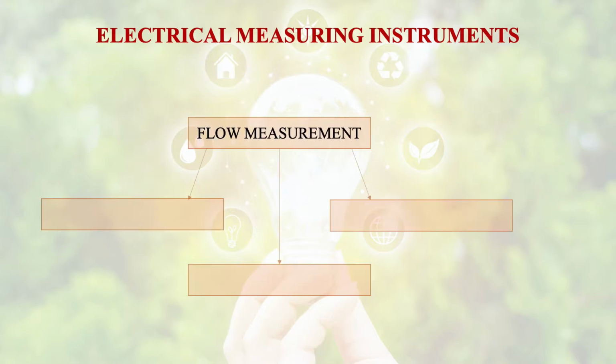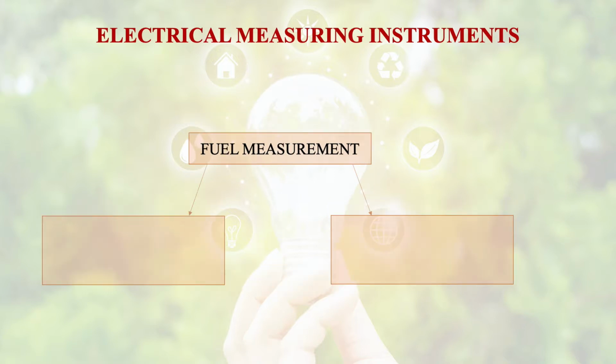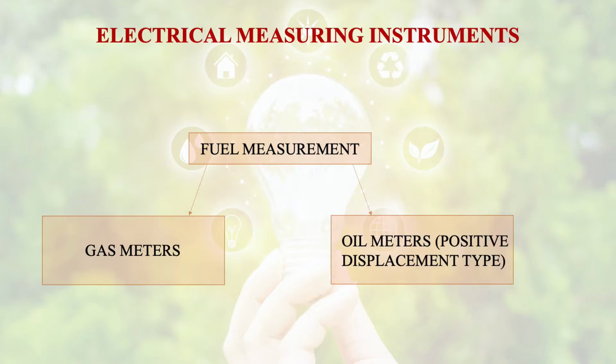Then we have many flow measurement devices for steam flow meters, water flow meters, air flow meters. We measure the flow rate. Then we have fuel measurement devices, gas meters, oil meters, etc. to measure the flow rate or the amount of fuel measurement, how much amount of gas or fuel or oil is entering.